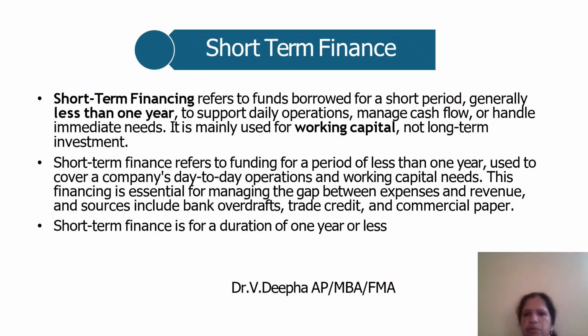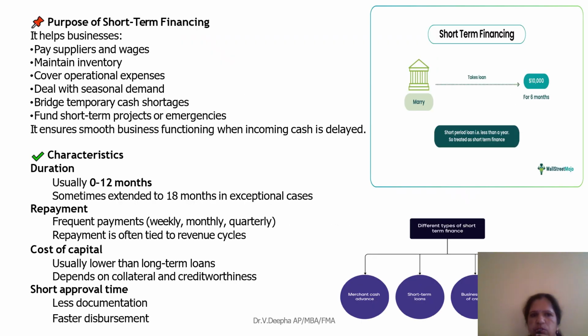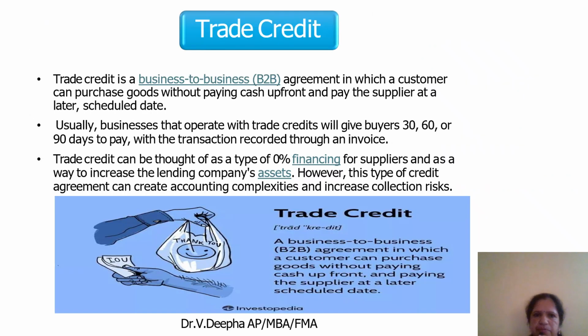Short term finance. Everything we saw before this comes under long term. Now we are going to see about short term finance. Under short term finance, you get funds only for a short period, less than 1 year. It supports daily operations, managing cash flow, or handling immediate needs. Short term finance comes under trade credit, bank overdraft, and commercial paper. It is used to pay suppliers and wages, maintain inventory, cover operational expenses, deal with seasonal demand, cover temporary cash shortages, and fund short-term projects or emergencies.